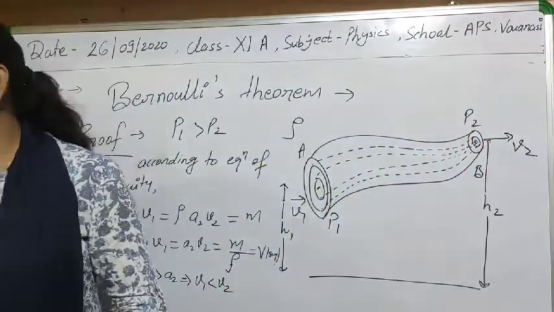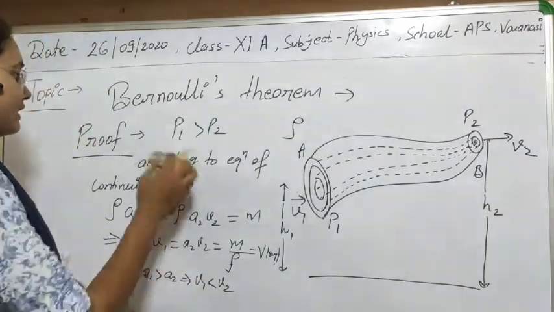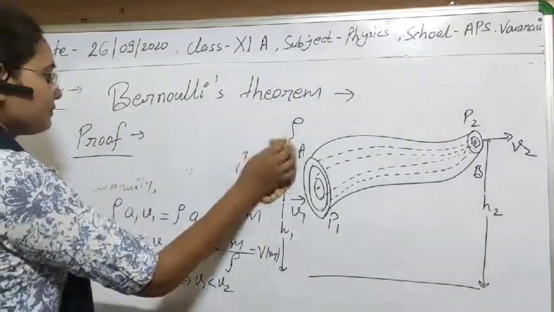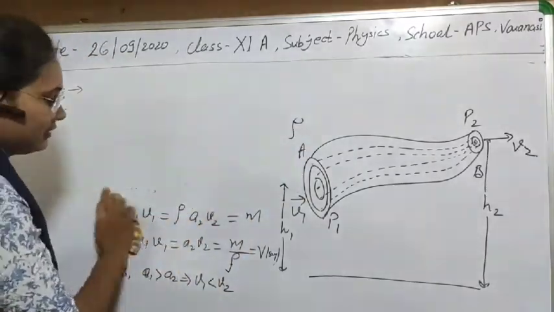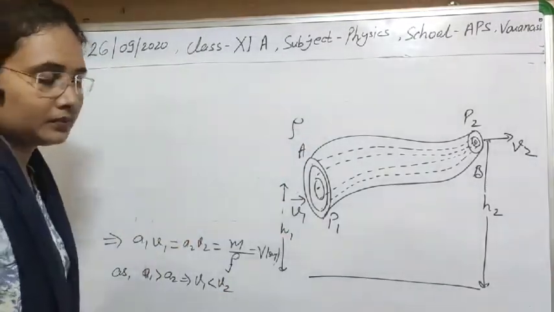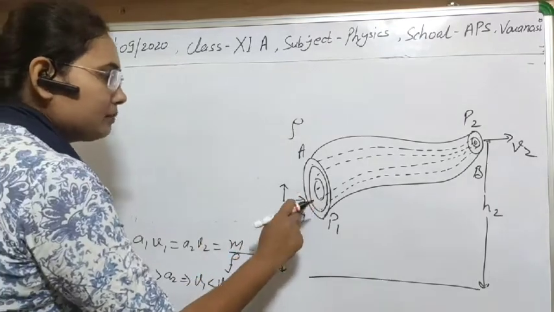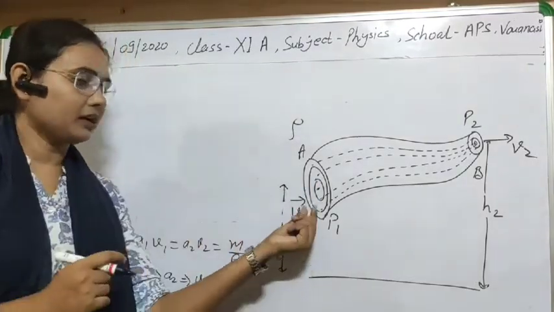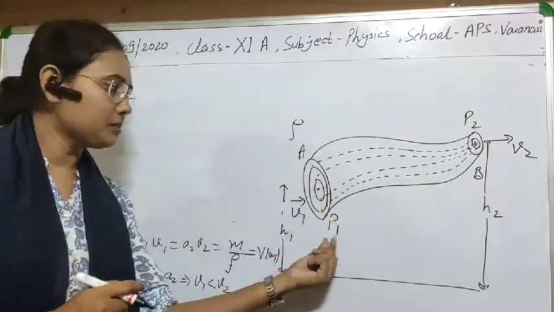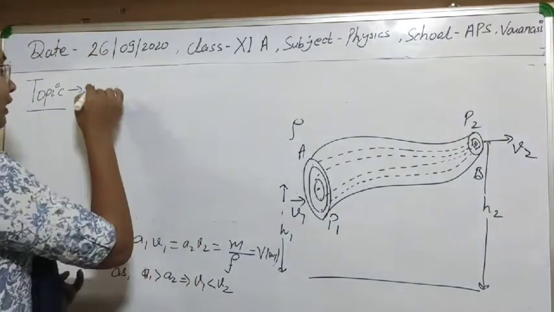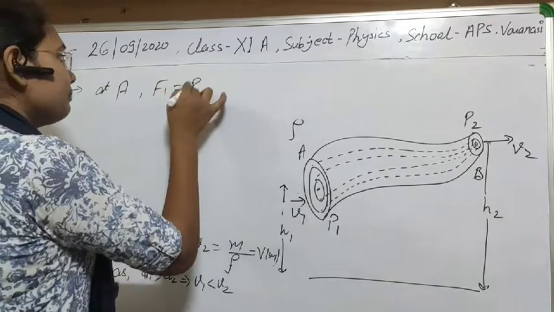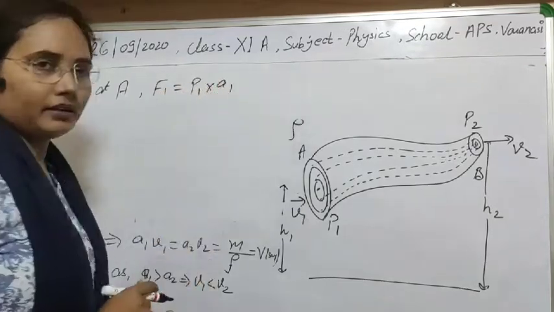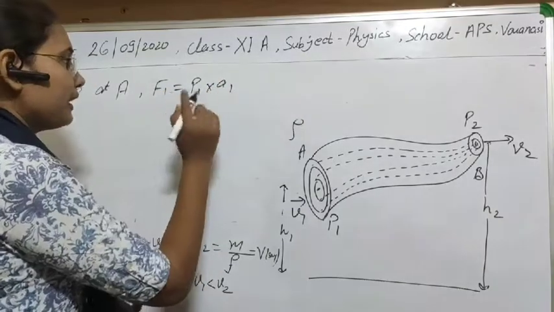Now let's see how to calculate pressure energy, potential energy and kinetic energy. We can calculate the force exerted here due to this pressure. At point A, the force will be P1 into A1, clear? Pressure into area.